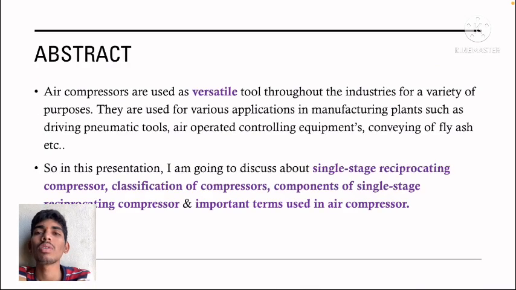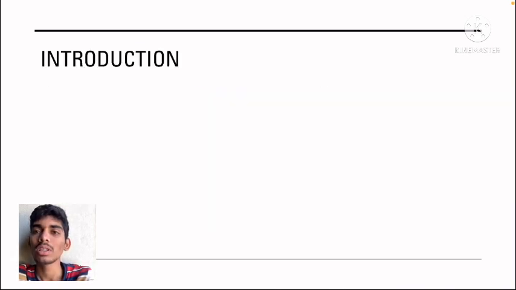Abstract of this presentation. Air compressors are used as versatile tools throughout the industry for a variety of purposes. They are used for various applications in manufacturing plants such as driving pneumatic tools, air operated controlling equipment, conveying of fly ash, etc. So in this presentation I am going to discuss single stage reciprocating compressors, classification of compressors, components of single stage reciprocating compressor, and important terms used in air compressor. Now let us discuss it.